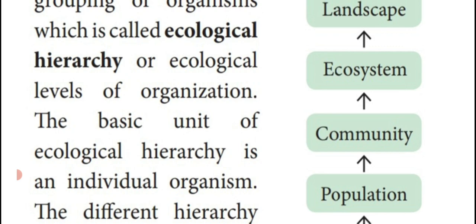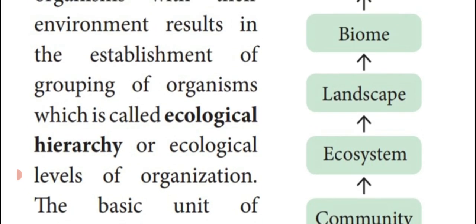Then the communities living in a particular environment form the ecosystem. For example, the aquatic ecosystem, the water ecosystem, isn't it? Certain water-living animals live together to form an aquatic ecosystem. That's why they go from community to ecosystem.